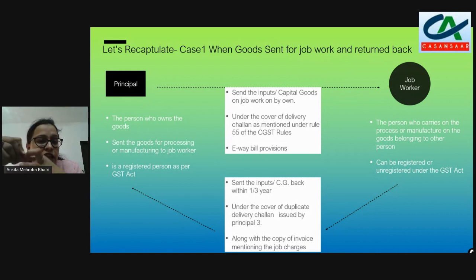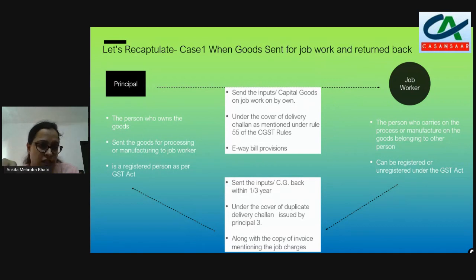We also discussed the e-way provisions relating to the job work, how the e-way provisions will be captured in this job work scenario. Now, when the principal and the job worker are situated in different states, then it is mandatory for the principal to issue the e-way bill when he is sending the goods to the job worker, irrespective of the distance or the taxable value of the goods sent on job work. Similarly, when the job worker, after doing the job work, wants to return these goods back to the principal, then the job worker has to prepare an e-way bill.